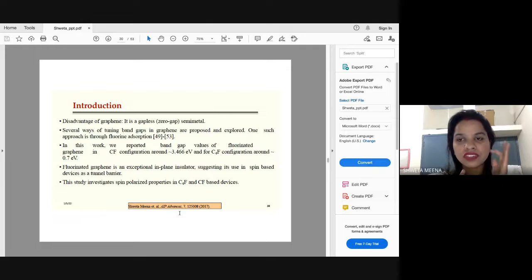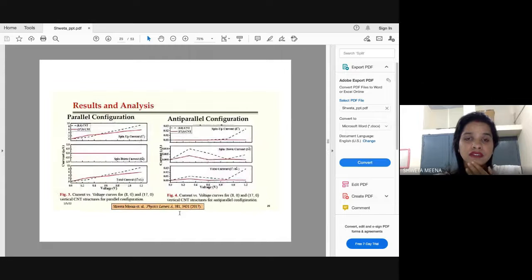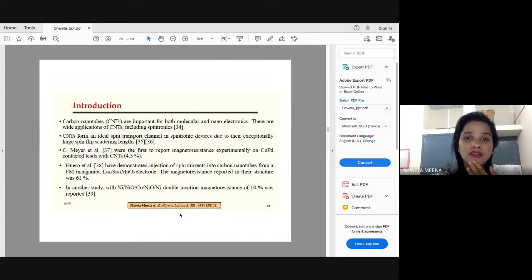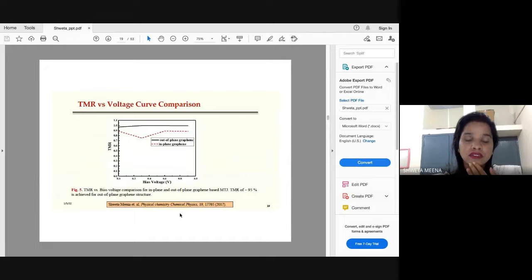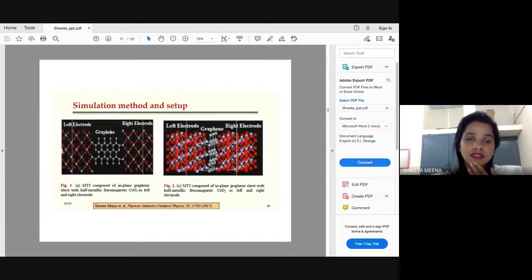And as I had mentioned, graphene being a semi-metal, a zero gap material, cannot be used as such, because in the study which I have shown you here, we used the parallel configuration. Of course, for this configuration we did not get good results. So in the perpendicular direction we have used it here, right?